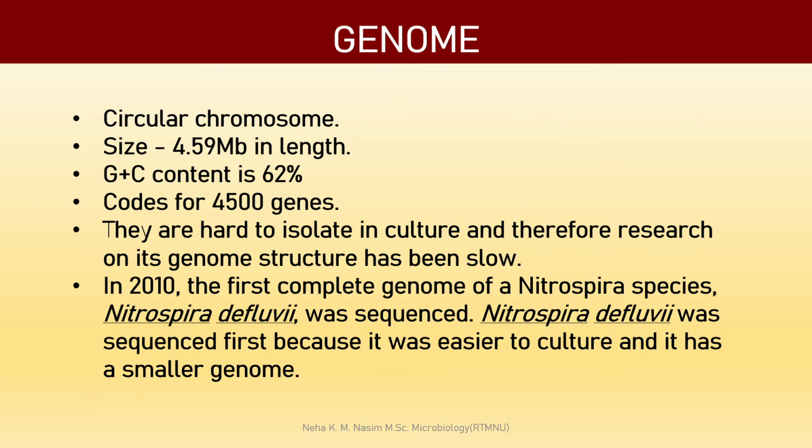Let's see the genome. Okay, so the genome of Nitrospira is circular. Its size is 4.59 MB in length, and it has a high GC content, that is 62%. It codes for 4500 genes, and they are hard to isolate in culture, and therefore research on its genome structure has been slow. In 2010, the first complete genome of a Nitrospira species, Nitrospira defluvii, was sequenced. It was sequenced first because it was easier to culture and it has a smaller genome. Okay, so this is about the genome of Nitrospira.